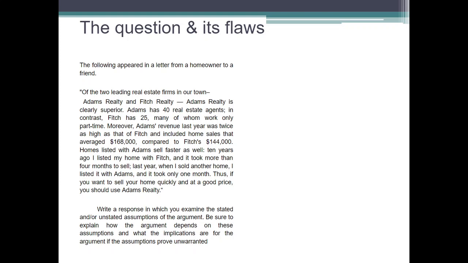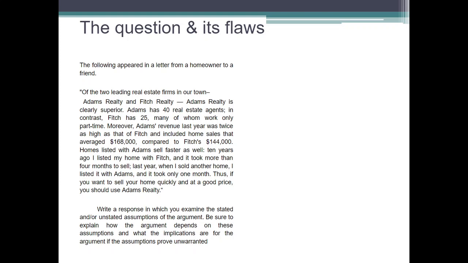Now stated or unstated assumptions means that, let's say for example, I say the Earth's dimensions are 14,000 kilometers by 14,000 kilometers. Now what I do in this is that I assume that Earth is flat, but we know that actually Earth is a sphere, so we can't give Earth's dimensions in length and breadth. So that is what GRE or ETS means by unstated or stated assumptions, that they are making a conclusion from an assumption. That's what we have to find from the given question. So now once we have made this mindset, let's start reading the question.